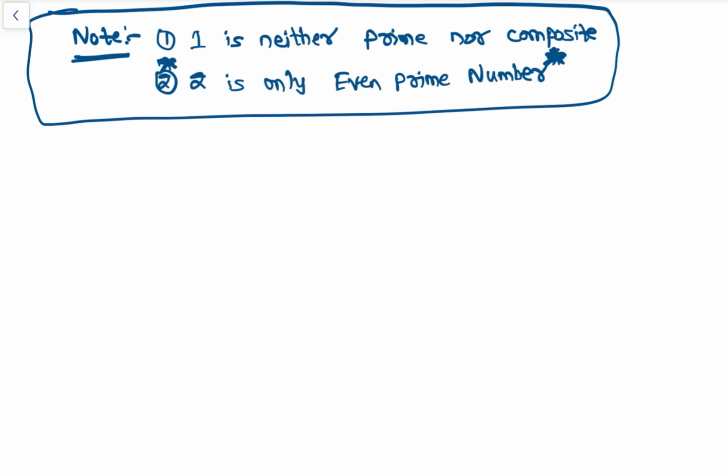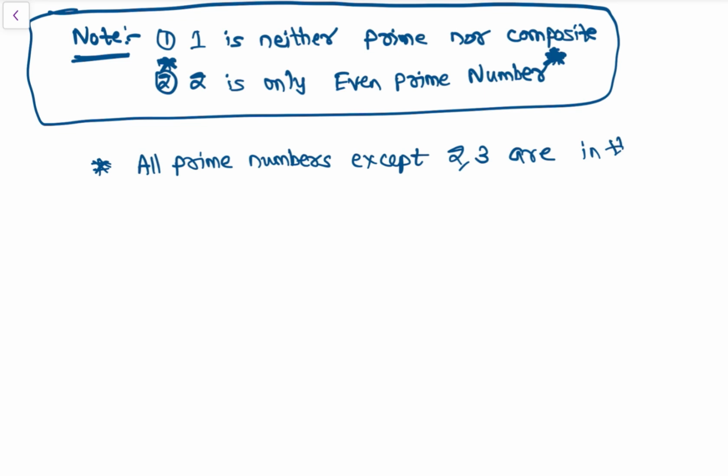Then another important note we need to keep in mind is that all prime numbers except 2, 3 are in the form of 6n plus or minus 1, ठीक है? All prime numbers.